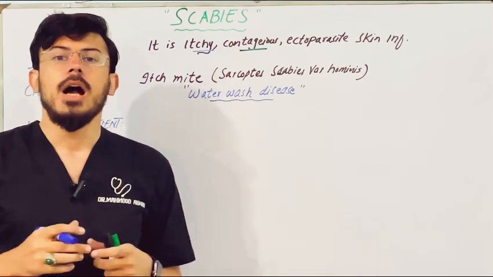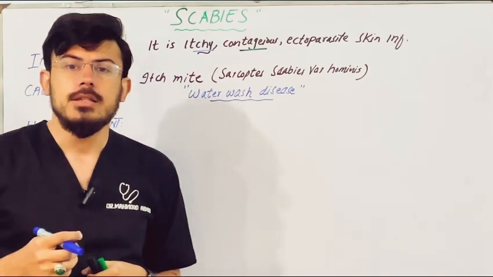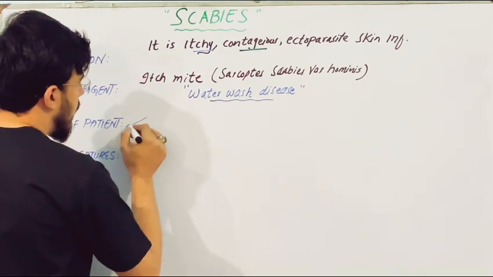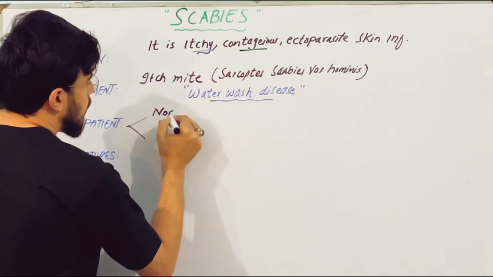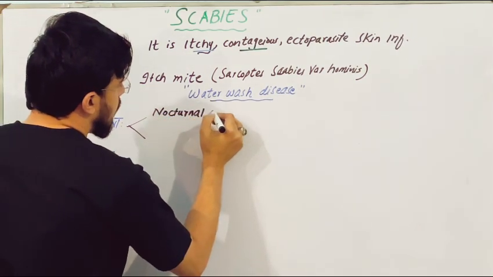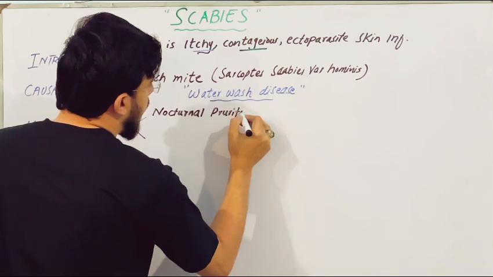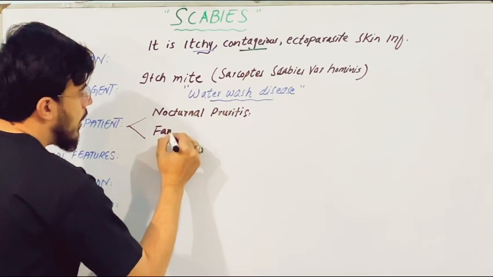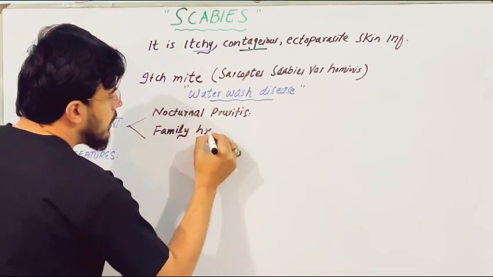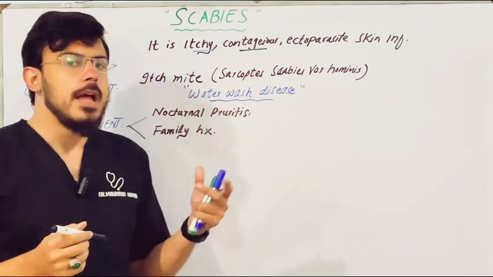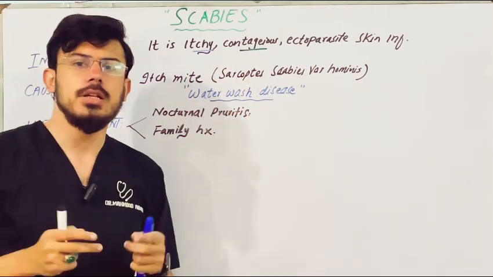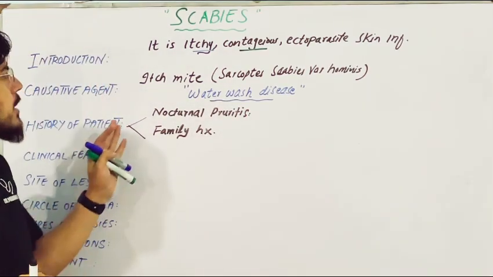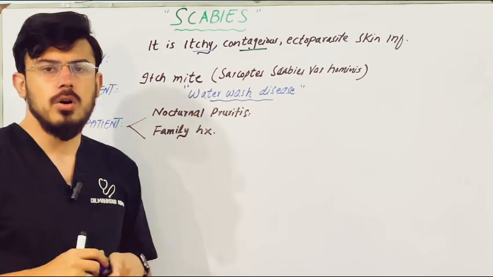And why is it so? Because of intense pruritus, because of intense itching. So these patients will come to you with the main complaint of nocturnal pruritus, intense itching during night. Also, the family history is important. Family history is very important in such a condition, because as we discussed earlier, it is a contagious disease. This disease is readily transmitted from one person to another. So in the history, nocturnal pruritus and family history are so important.